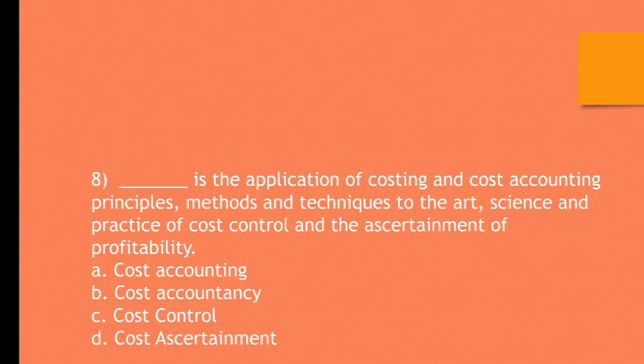Question number 8. Dash dash is application of costing and cost accounting principles, methods and techniques to the art, science and practice of cost control and the ascertainment of profitability. A. Cost accounting, B. Cost accountancy, C. Cost control, D. Cost ascertainment. The correct answer is cost accountancy. Cost accountancy is application of costing and cost accounting principles, methods and techniques to the art, science and practice of cost control and ascertainment of profitability.